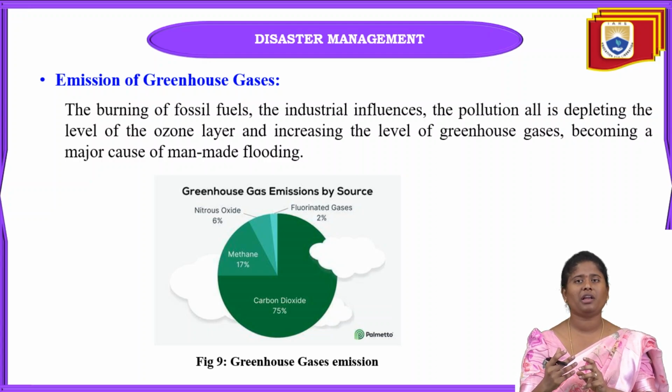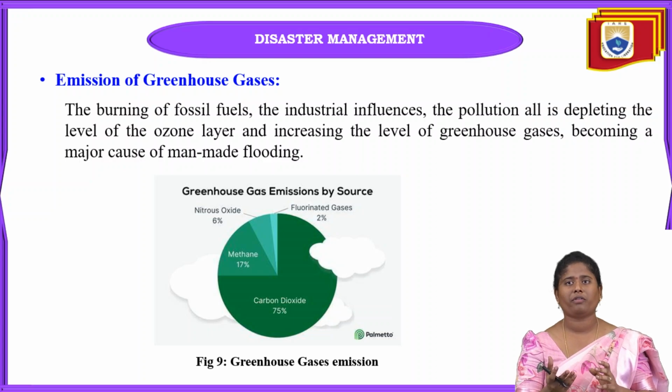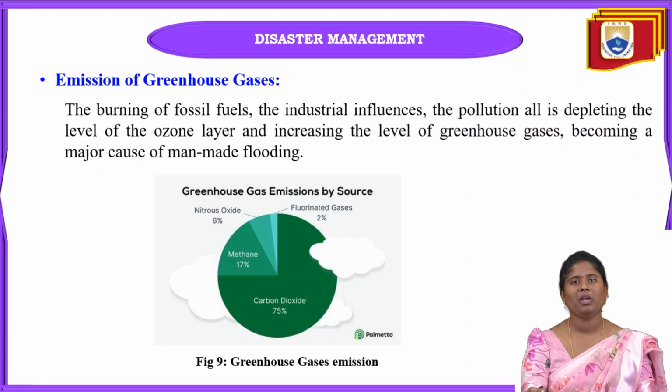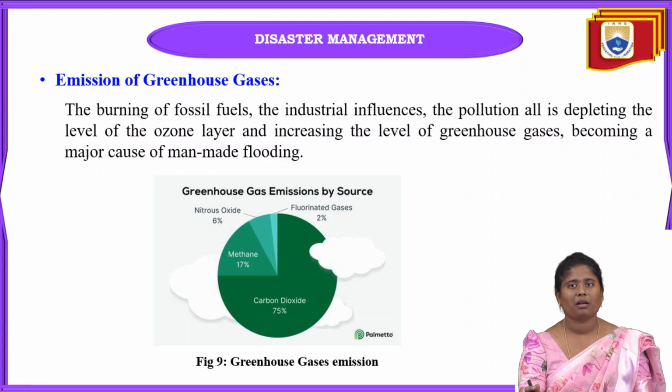Because from industries or factories, air pollution is very high. From those factories and industries, many harmful gases are released into the atmosphere. Carbon dioxide is also released into the atmosphere, and that gives rise to greenhouse gases. Because of these greenhouse gases, the ozone layer is depleted.